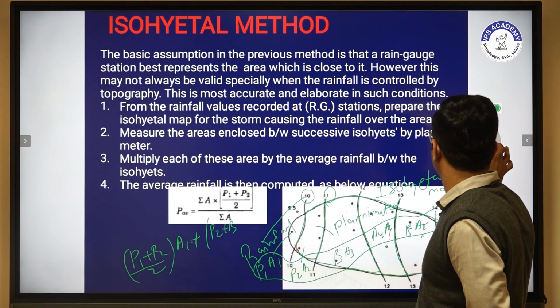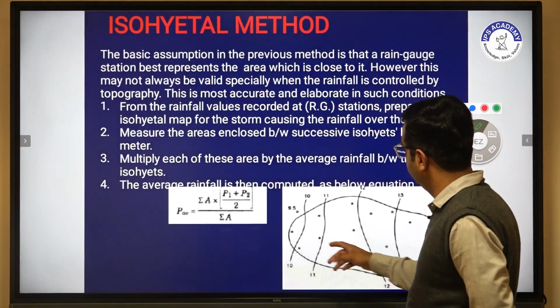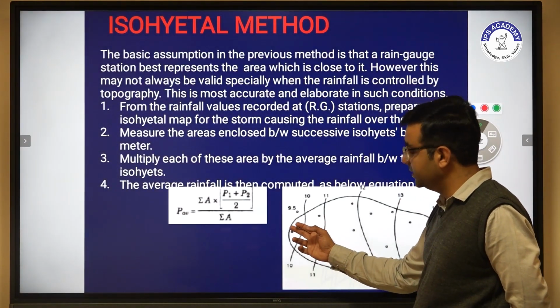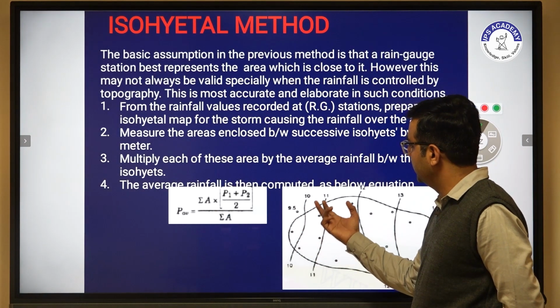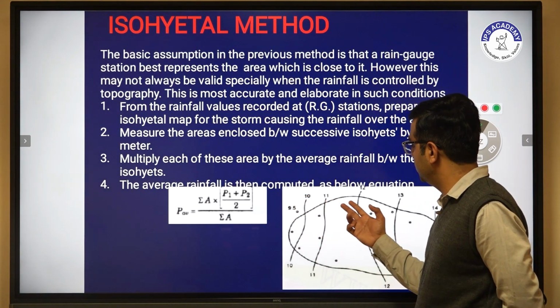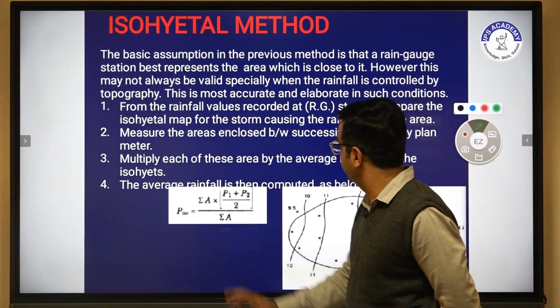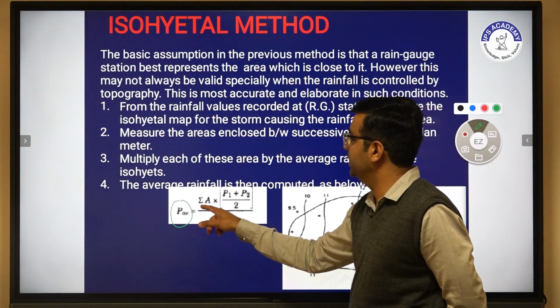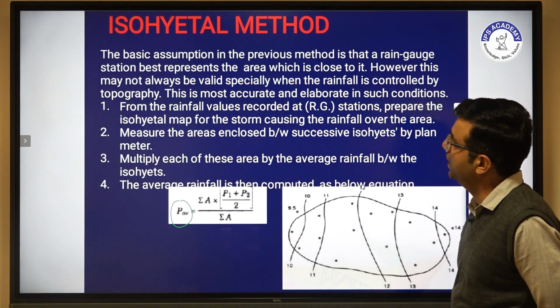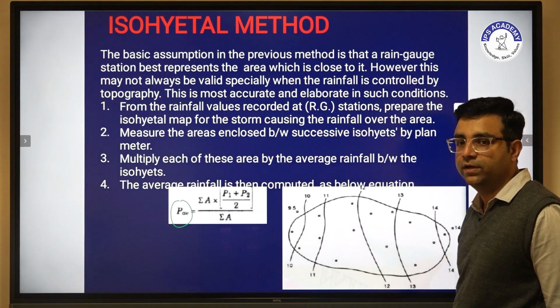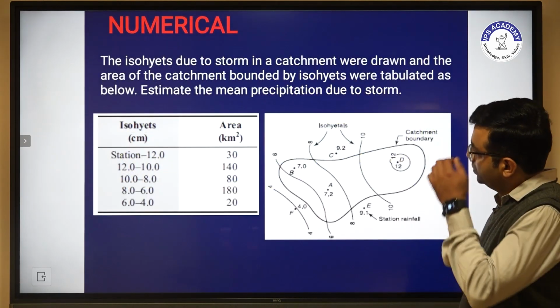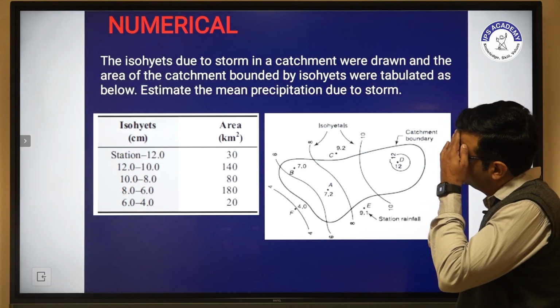So basically we have to calculate the precipitation and area individually for each of these, and then calculate P average with the help of this formula. This method is known as the isohyetal method. This is one of the numericals of the isohyetal method.